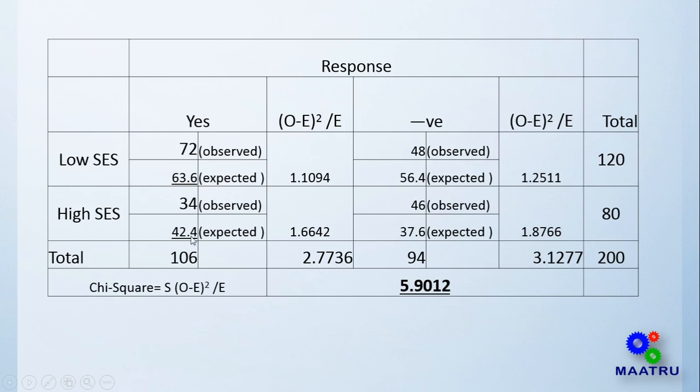Same here, and this is the total. This is the total of these two values. This is the total of these two values, and this is the final chi-square number. The final chi-square number is the sum of O minus E, the difference between both values, squared, divided by expected value, which is 5.9012.